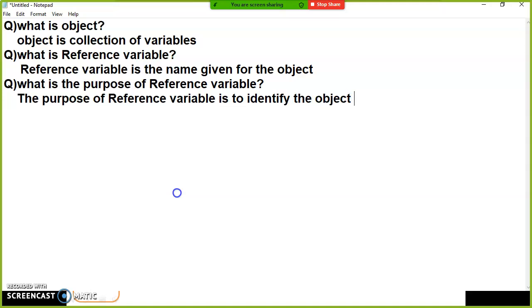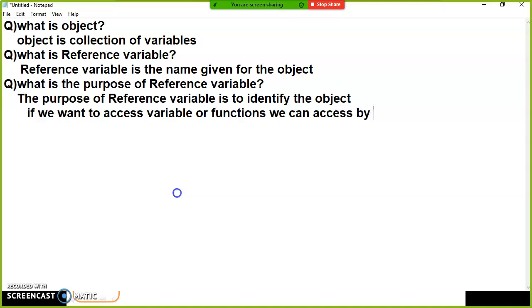Means if we want to access instance variables or functions, we can access them by using the object name or reference variable. Are you following? Let us see one example.